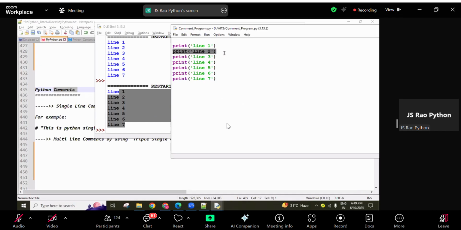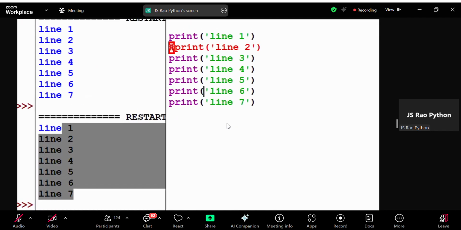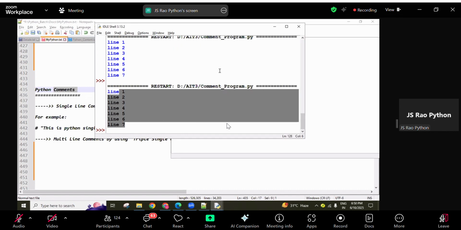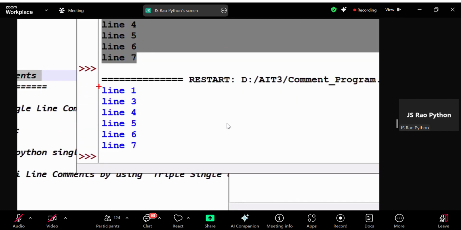Out of all these lines, I don't want to execute the line 2 related line temporarily. I want to hide this second line from the interpreter, and show only the remaining lines to it. Then you can make that line a comment line. How? Using a hash symbol. Before this line we can use a hash symbol, so this single line is commented. It means the Python interpreter does not see this line; it only sees the remaining lines, so only those lines execute.